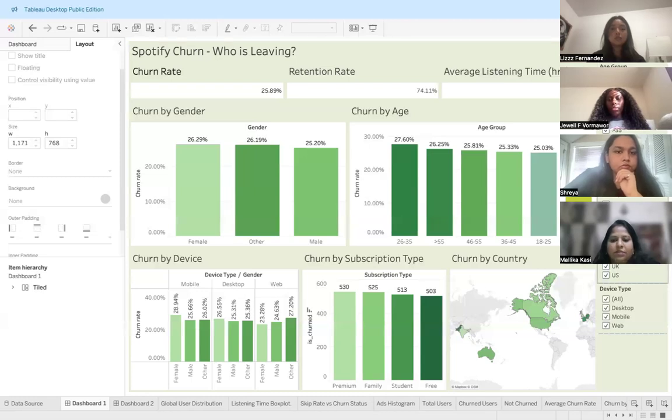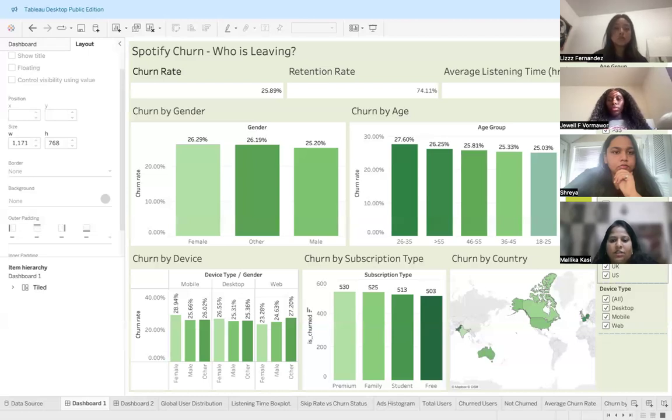The second part of this bar diagram shows churn by subscription type, where free tier users churn more frequently because of ad interruptions, limited skips, and feature restrictions. Whereas premium users demonstrate stronger retention due to ad-free listening, better sound quality, and exclusive features. So encouraging the free users to upgrade through personalized recommendations, trial offers, bundles, and promotions can improve conversion and